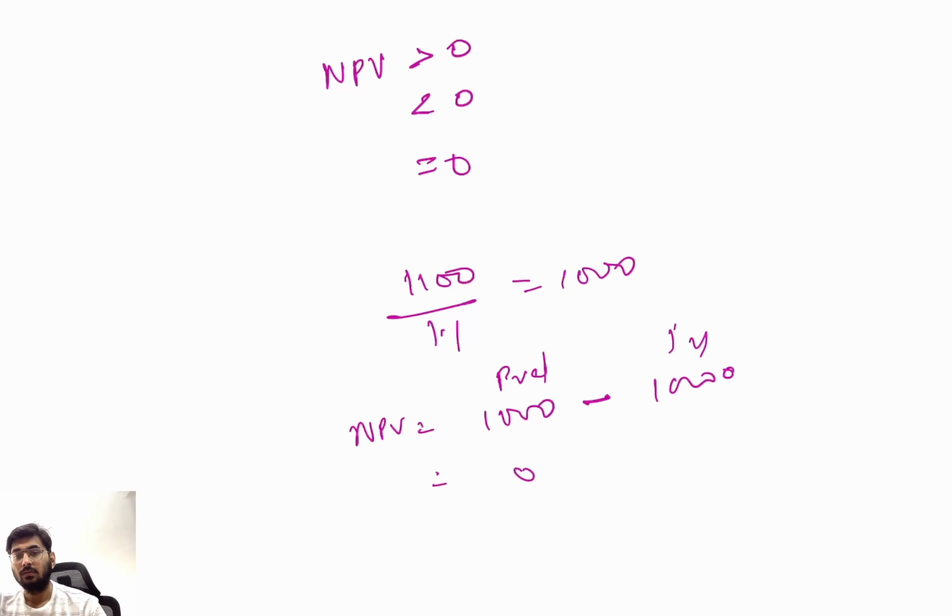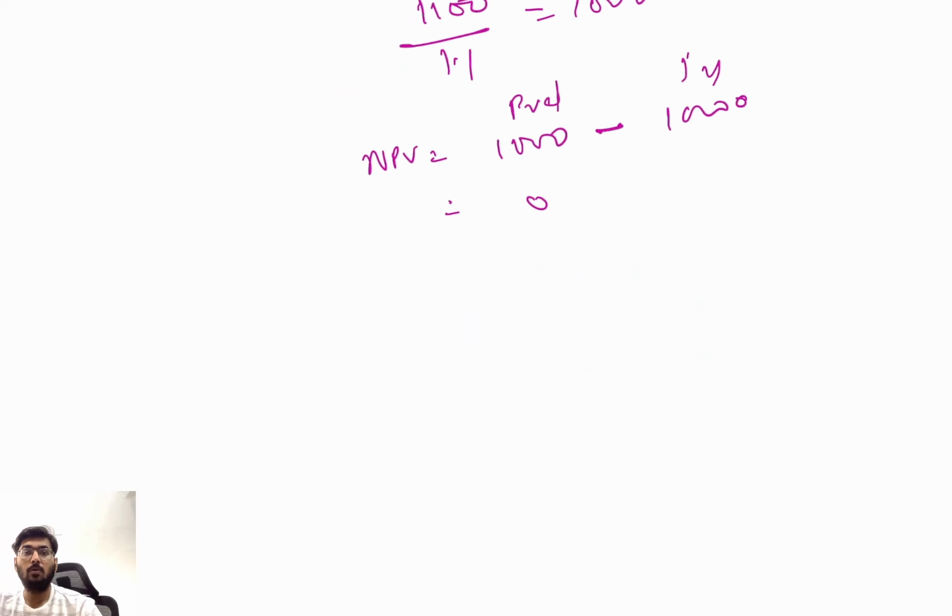Clear? Now write down some important points. NPV is equal to present value of future cash inflows minus initial investment. It shows how much value a project adds to the company today, after adjusting for the time value of money.